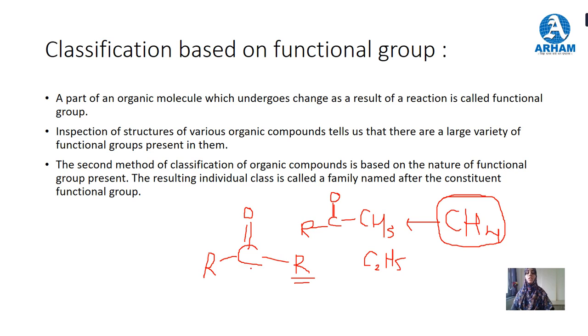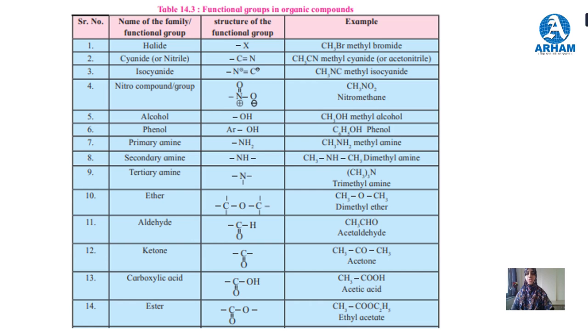So this carbonyl carbon is responsible for the properties of the organic compound, or the properties of ketone. Functionality determines the boiling point, melting point, and all other properties, which depend on the functional group. When the functional group changes, the structure of the molecule will change, and the properties will change. So there are many functional groups.